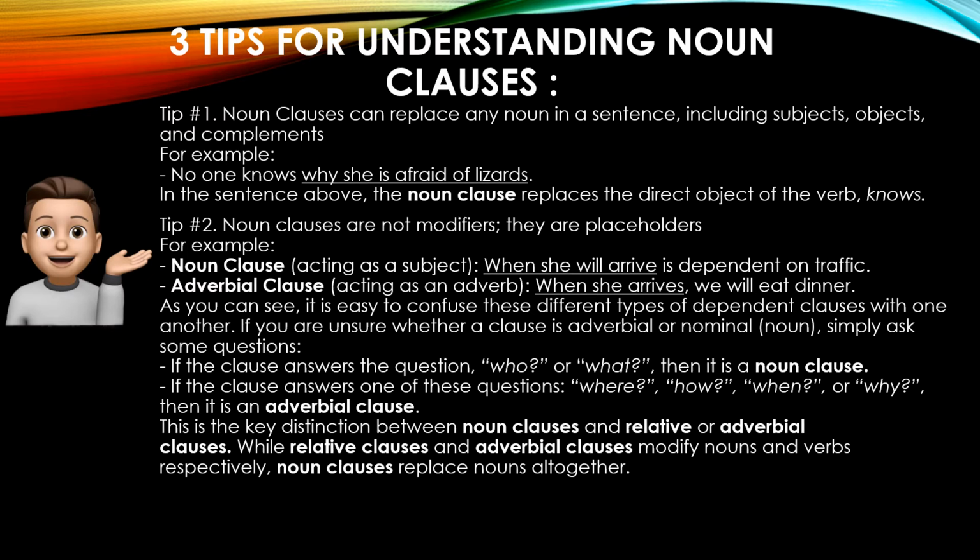Tip number 2. Noun clauses are not modifiers. They are placeholders. For example, a noun clause acting as a subject: when she will arrive is dependent on traffic. An adverbial clause acting as an adverb: when she arrives, we will eat dinner. As you can see, it is easy to confuse these different types of dependent clause with one another.